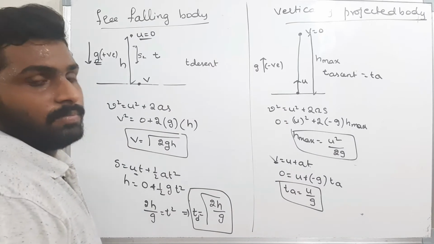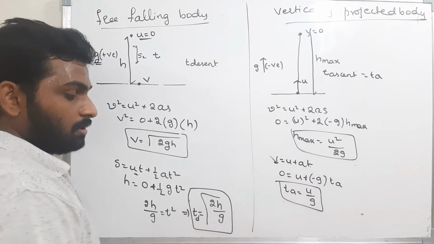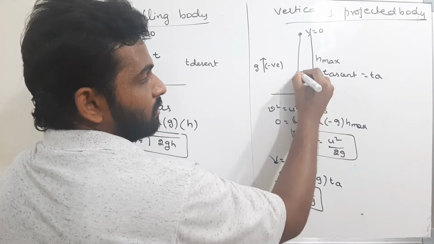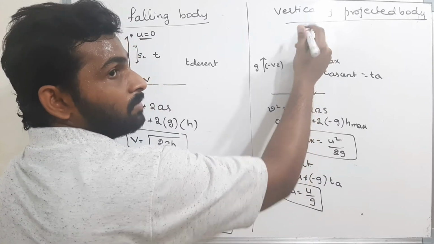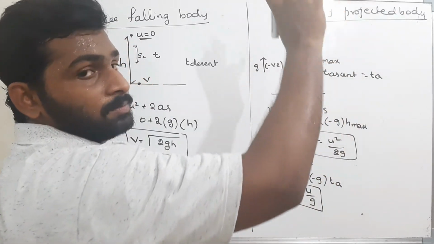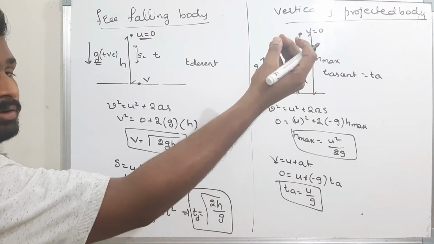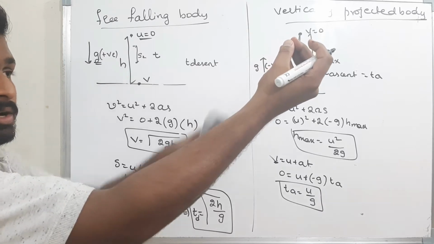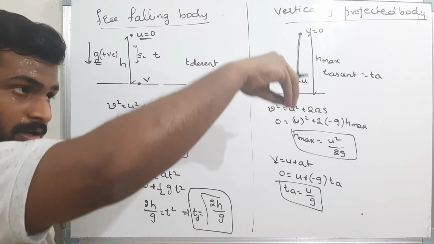Now, what is the relation between Ta and Td, time of ascent and time of descent? Now see, the body is moving up, the velocity is gradually decreasing, finally becoming 0. Once the velocity becomes 0, the body won't move further upwards. The body will stop there. When the body is stopping, what happens? The acceleration is still acting downwards. That means the body will start to fall down. The velocity again gradually increases.